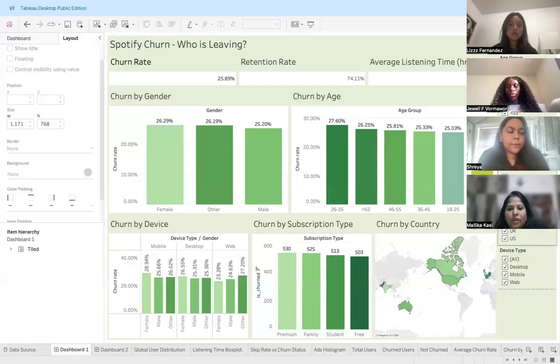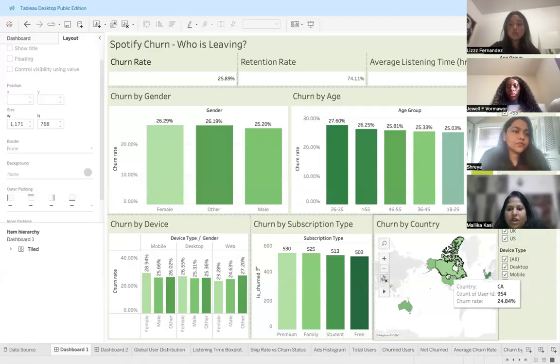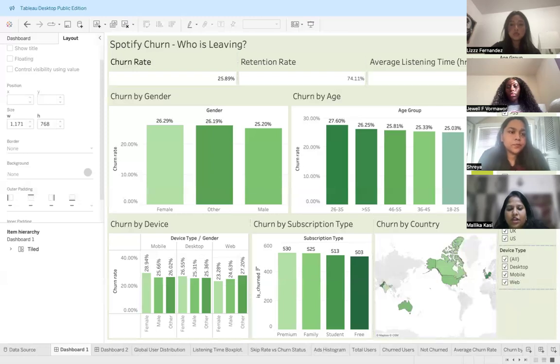Overall, in order to make this dashboard more informative, we added an interactive tooltip that will display additional metrics when we hover over each country. This will give us details like what country, what is the count of user ID, and what is the churn rate. So overall, this interactive detail ensures the map is both intuitive and engaging, demonstrating the key insights in the dataset.